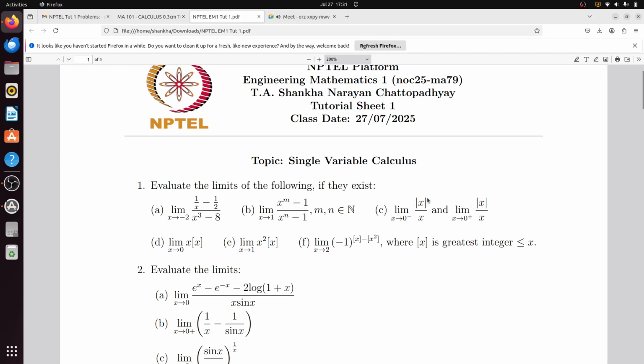Here is a counter example, where the left hand limit and right hand limit both exist, but the limit does not exist, because they are unequal. So what is limit x tends to 0 minus of mod x by x, and limit x tends to 0 plus of mod x by x? And please, instead of writing in the chat box, if you have solved it, just open your mic and say that it is solved. Otherwise I will not be able to understand whether you have solved or not. Just say okay, solved, and then you can write the answer in the chat box. Please do this. So what will be this limit?